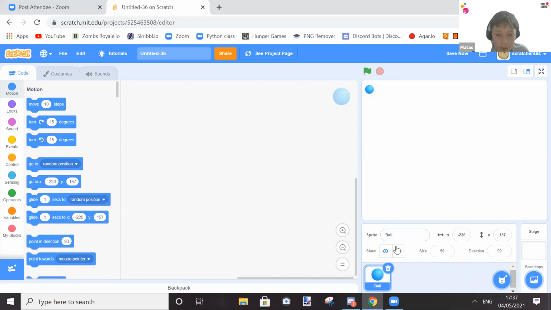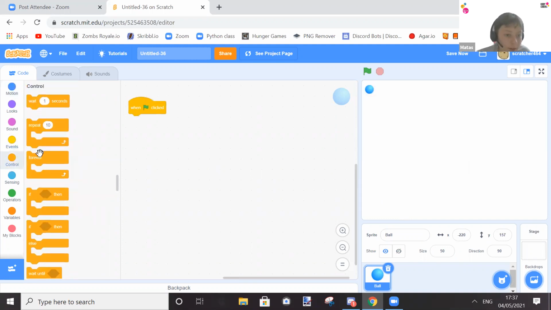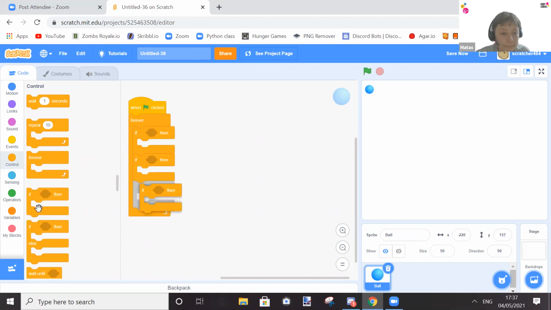What we might want to do is when flag clicked, forever, if, and we're going to get 4 ifs. So this will be our controls.